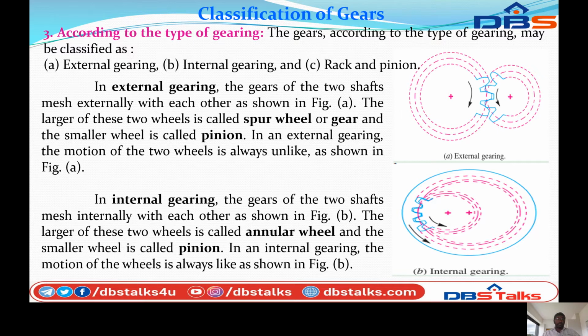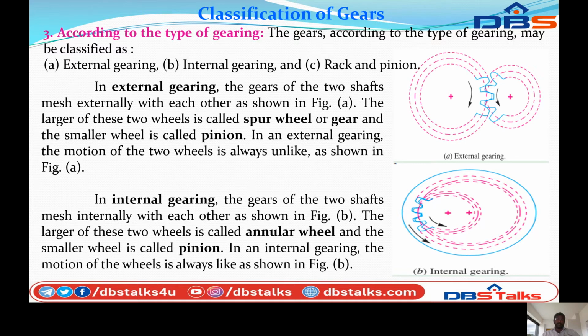The larger of these two wheels is called spur wheel or gear, and the small wheel is called pinion. In an external gear, the motion of the two wheels is always unlike. As shown in the figure here, the large wheel is known as spur wheel or gear, and the small wheel is known as a pinion. The external wheel means the spur wheel outer surface rotates with the pinion. The shaft and pinion touch with the help of the teeth arrangement. So it is called external gear arrangement.